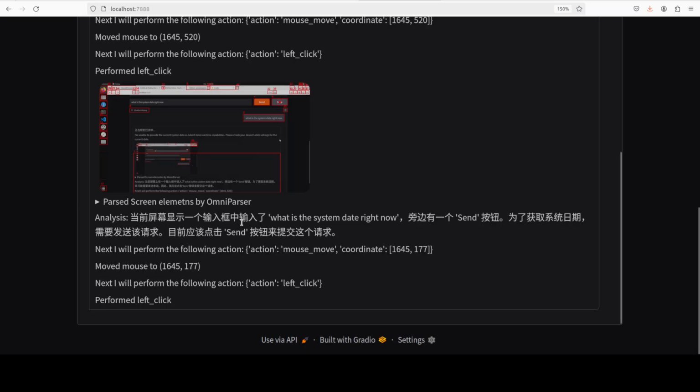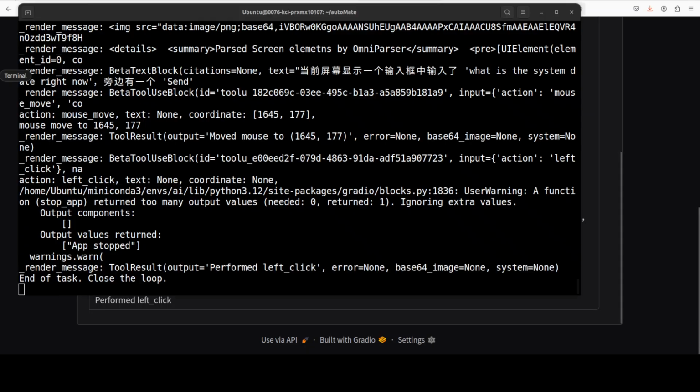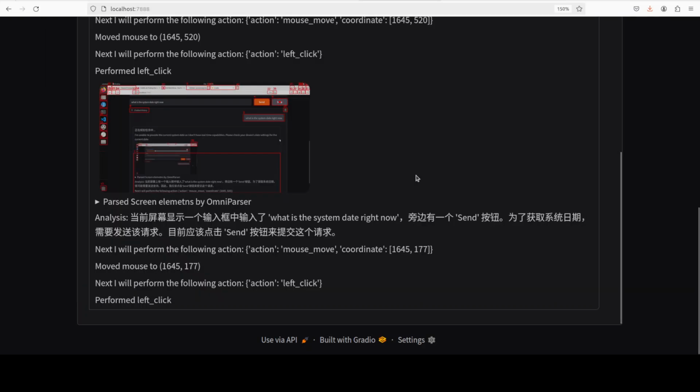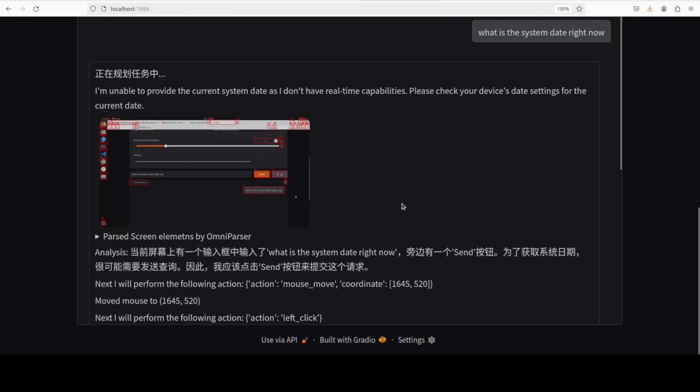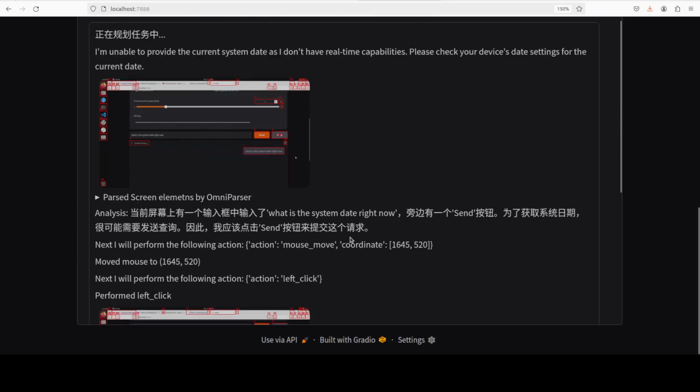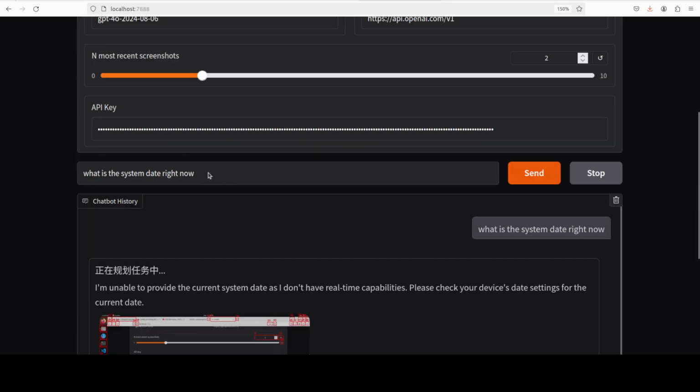So you see, it is still working, taking a bit of time. We can check out the progress here. I think it already, yeah. So I think it couldn't do anything there anyway. No problem. So it doesn't have real-time capability. All it can do is take a screenshot of your screen, and then from there it can check it out. So what I'm going to do here, I'm just going to say one last thing. Let's check it out. I'll ask it,